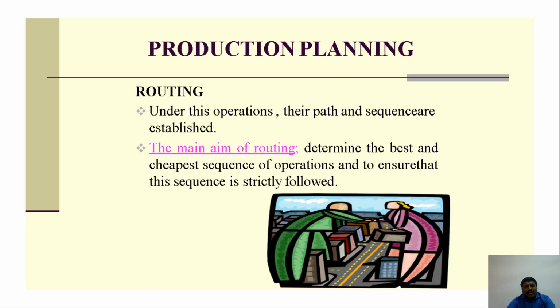Routing: under this operation, the path and the sequence are established. It means a set of routing takes place from one step to the other step. One operation, then planning takes place for the routing. The main aim of routing is to determine the best and the cheapest sequence of operations and to ensure that this sequence is strictly followed, step by step. One operation is over, next we go for another operation. This reduces cost and saves time.